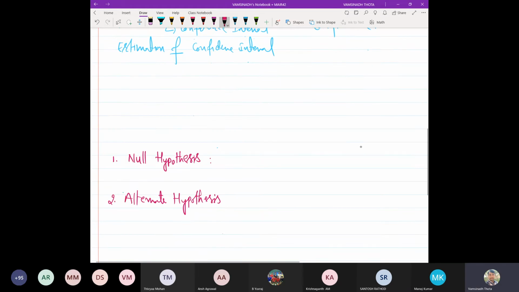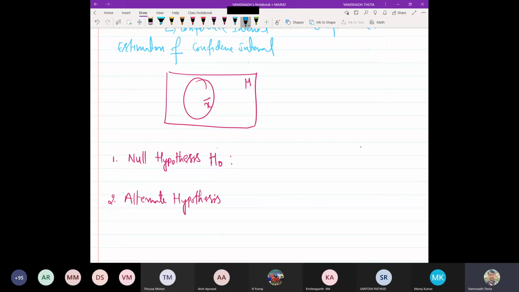So let me draw again. This is the population mean, that is mu, and there is some statistic, let me represent it with x bar. Basically, the null hypothesis we generally denote with H naught.